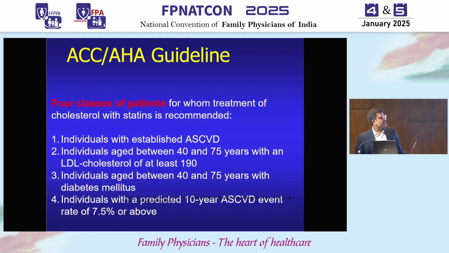The third group is diabetic people aged between 40 and 75. Mind you, right now the guidelines are not clear if the patient is less than 40 years or more than 75 years, but between 40 and 75 years, if the patient is diabetic, you need statins. And the fourth one is individuals with a predicted 10-year ASCVD event risk of more than 7.5%. How do you calculate this? There's a calculation. So we will keep in mind these 4 categories of patients.